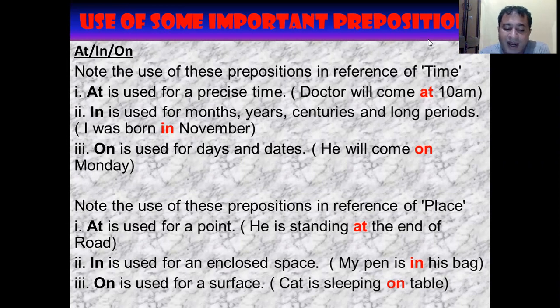One should be higher and the other lower. But for over, space may be there or it may not be there. For example, we rented the room above our clinic, meaning the room is at a lower level and the clinic is at a higher level. So we have used the preposition above.